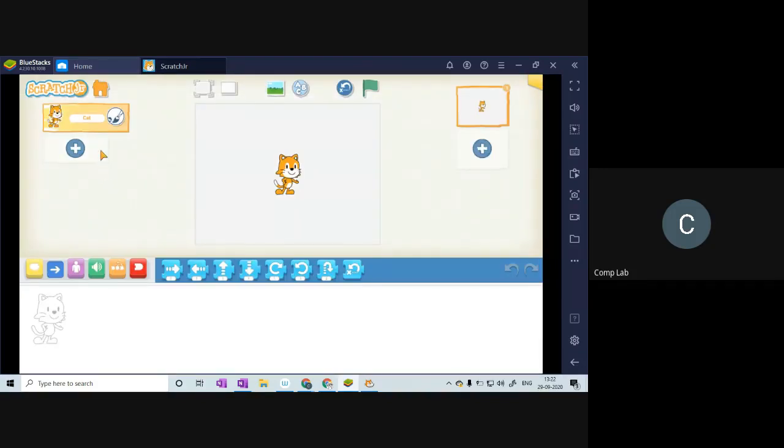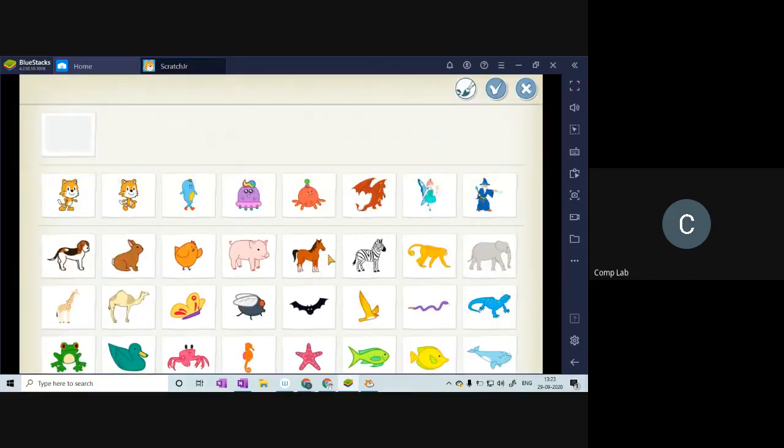Once I do that, you can see a new project is loaded and you can see the default cat sprite. Since your Android phone does not have enough space for all the icons, some of the icons have shrunk in size. That is why the interface is somewhat different. We've seen everything in detail. So let me just show you how you can add sprites and how you can create your own sprites today. Right? So if you want to add a sprite, you can click on this plus sign. Once you do that, you will see you have a list of sprites to choose from.